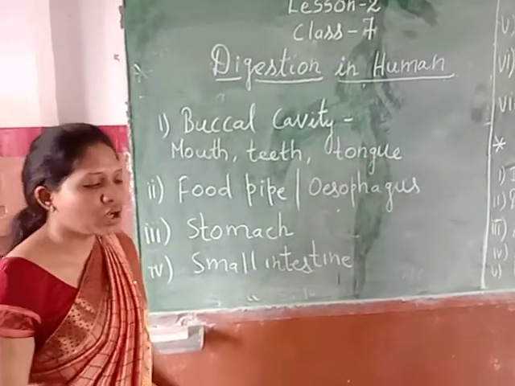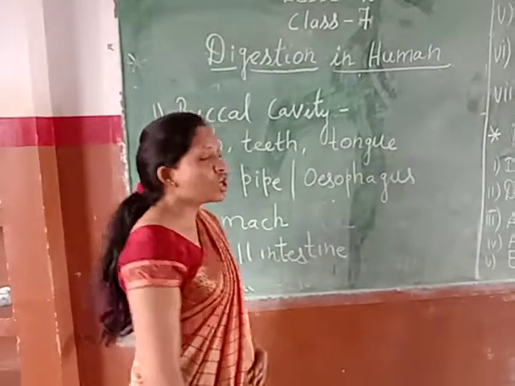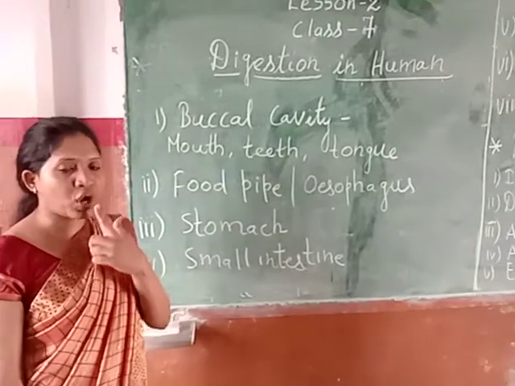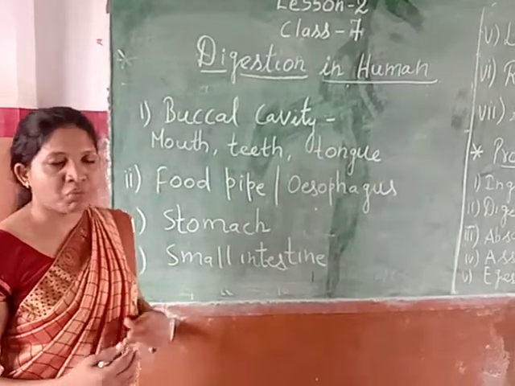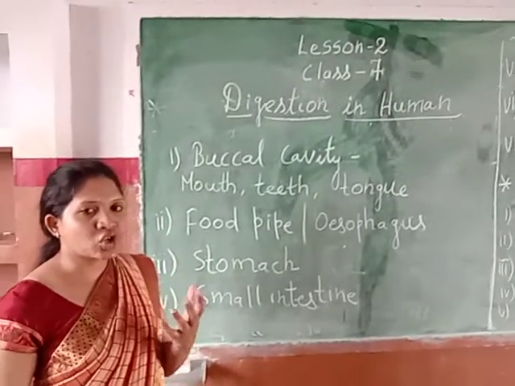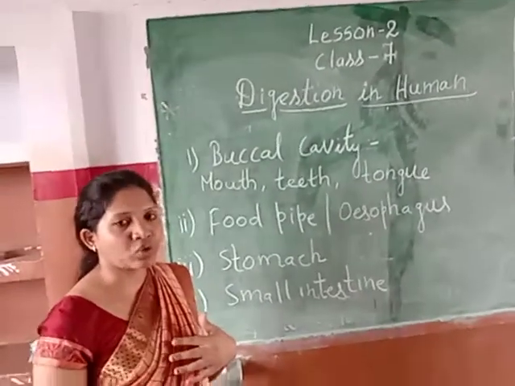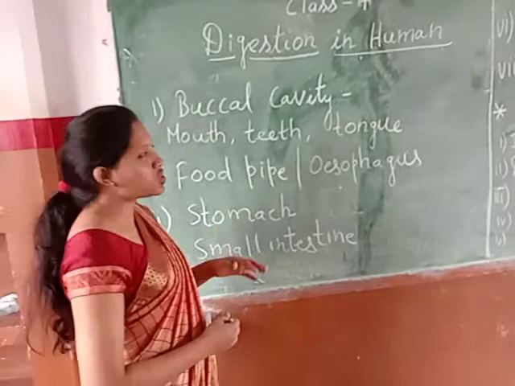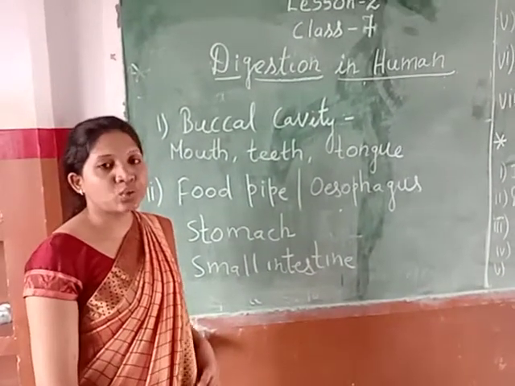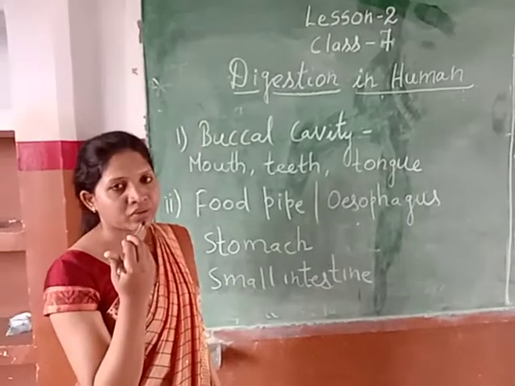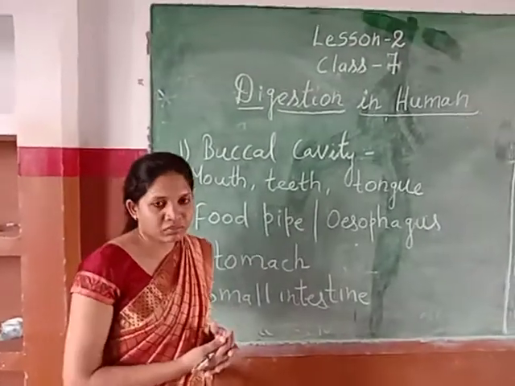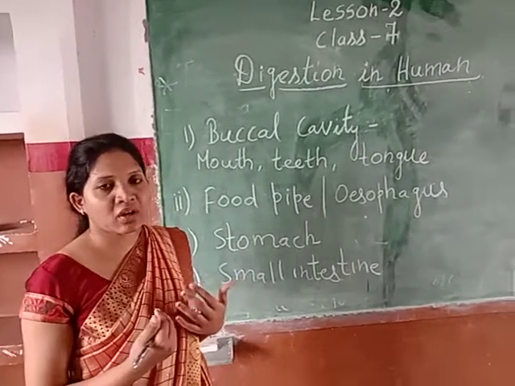Understood? That means as we eat the food, the process of digestion of food begins from our mouth itself. Partially, to some extent, the digestion of food begins in our mouth only. Basically the starch, which is a form of carbohydrate, begins to digest in our mouth. Yes, students? Okay.